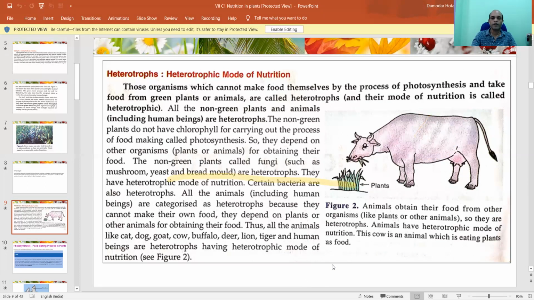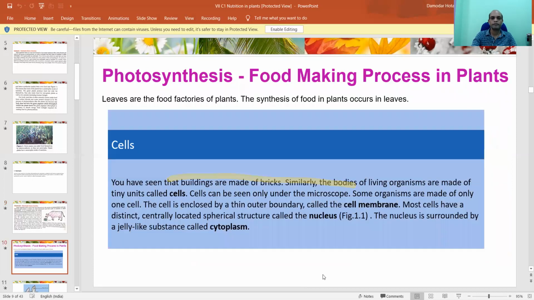Right. Now, you see how they prepare food. As I have told you, photosynthesis is the process by which green plants prepare their food, right? And where does photosynthesis take place? At the basic level, at the basic part of the plants.